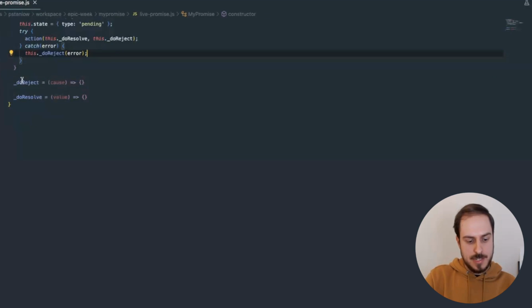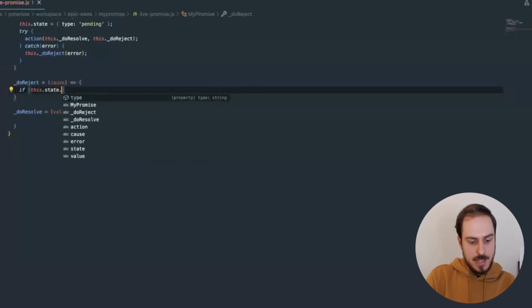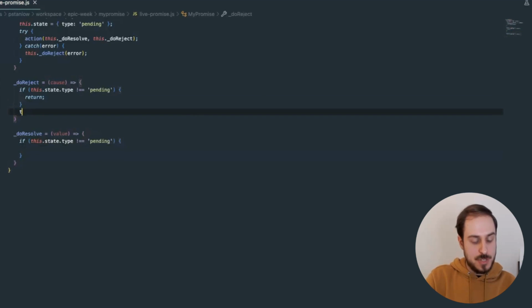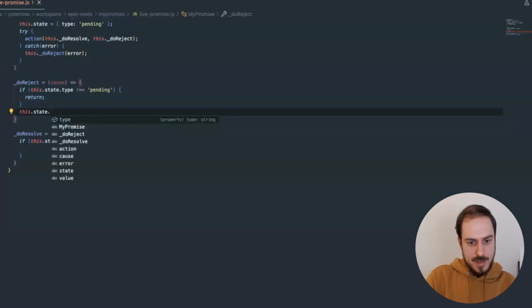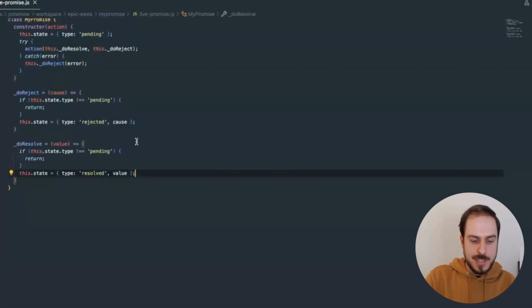So now you might be wondering, so how do they actually work? So I'd say the way it works is if the promise isn't pending, we don't do anything at all. So that's the starting point, because you can't resolve or reject again a promise that was once fulfilled. Next, we want to change the state probably, because if it gets rejected, we should update it to reflect that. And we want to keep track of the cause and the value as well. And for now, that's all that we can do in this direction.